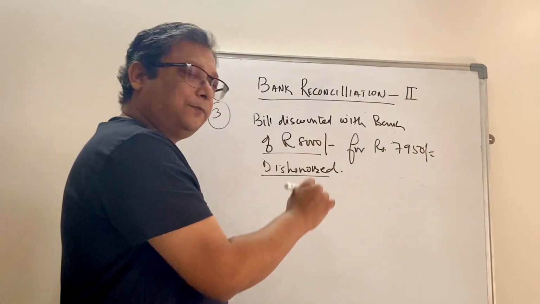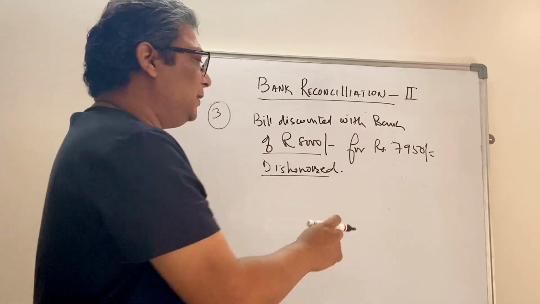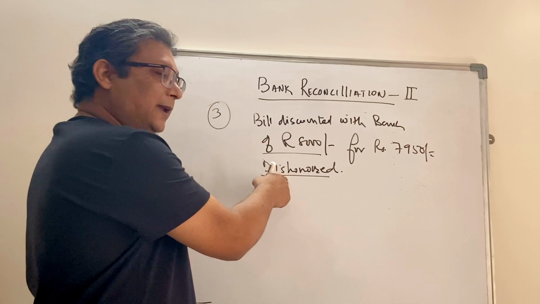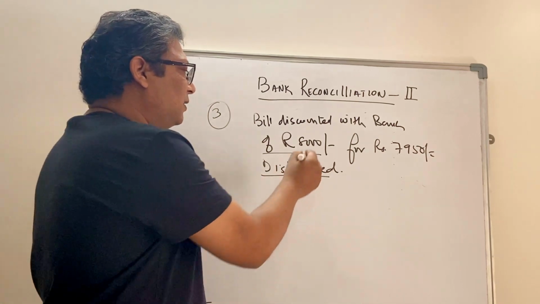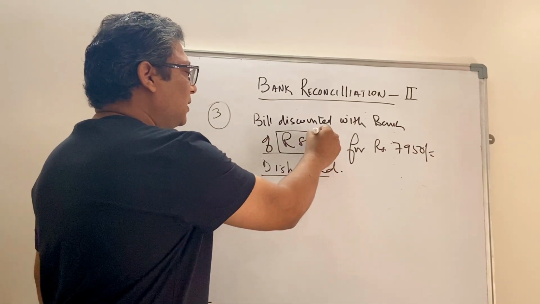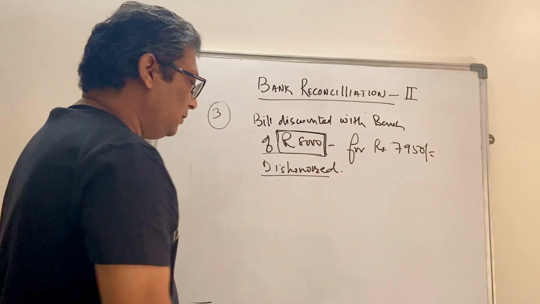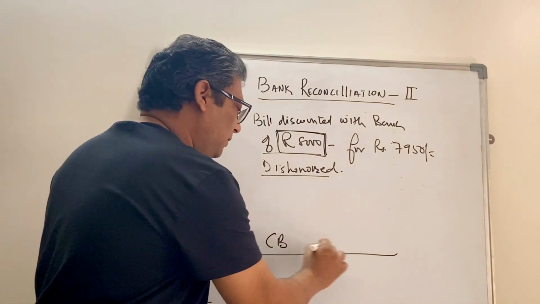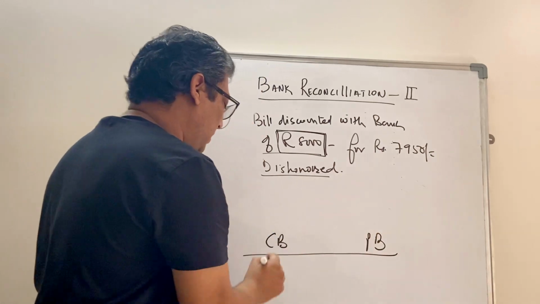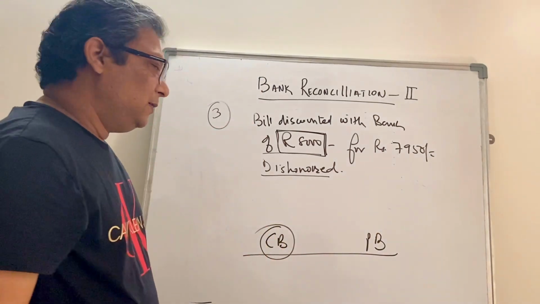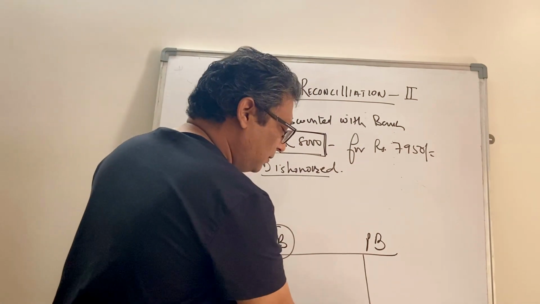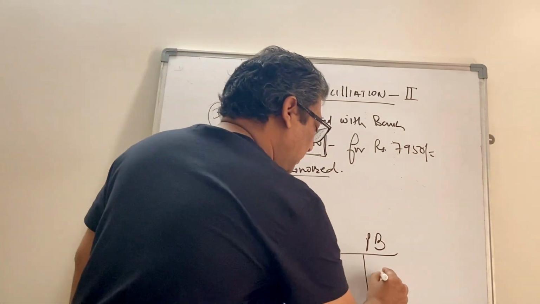So in this example, just remain mindful that this commission which the bank has charged is not reversible. So if the check is dishonored, then the bank will charge you back 8,000 rupees. So again, the line of balance, cash book on the left hand side, passbook on the right hand side, because we have cash book balance in hand. Okay, because the check has dishonored, the bank has reduced your balance by 8,000 rupees.